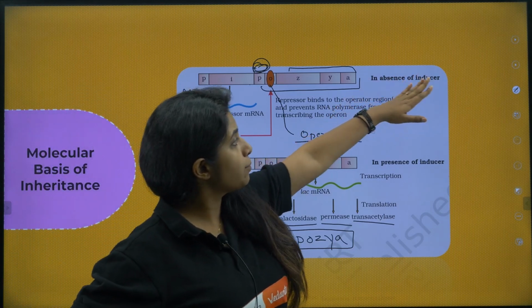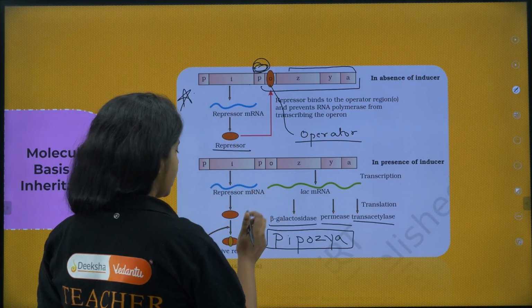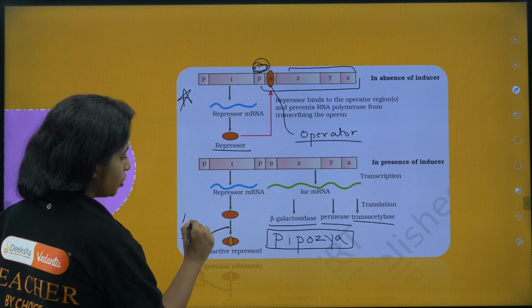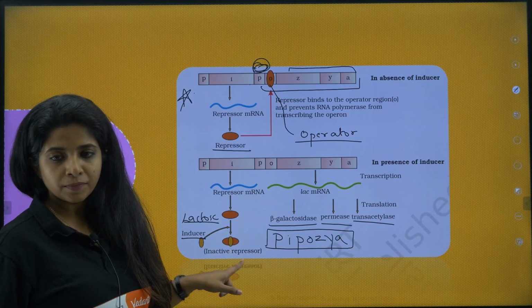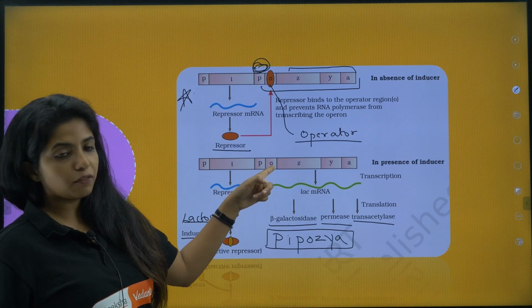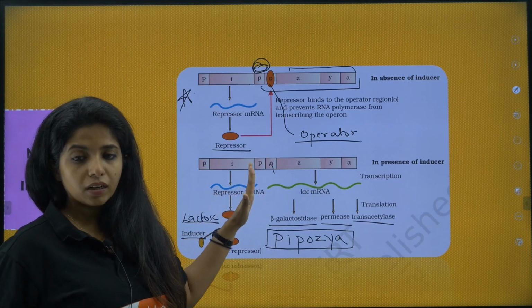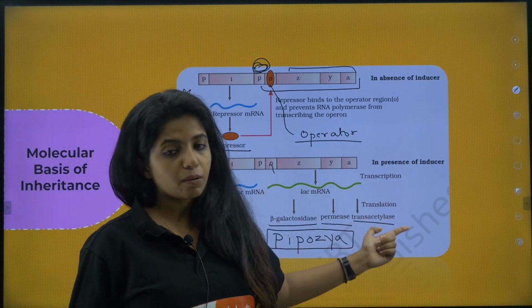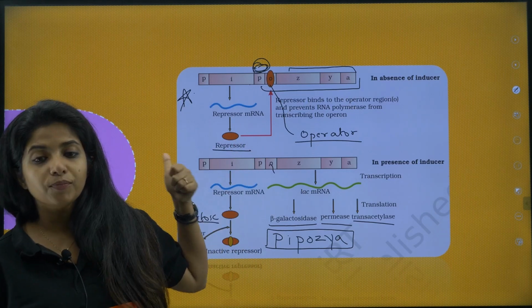Okay, so in the absence of inducer, what is the inducer? Lactose is the inducer. So when lactose is there, what does it do? Lactose or allolactose, when it is there, it goes and binds to the repressor. If the repressor is bound already, it won't be free to come and bind over here. If this particular region is free, transcription will happen and all these enzymes would be made. So in the presence of inducer, this is the case. In the absence of inducer, this is the case.